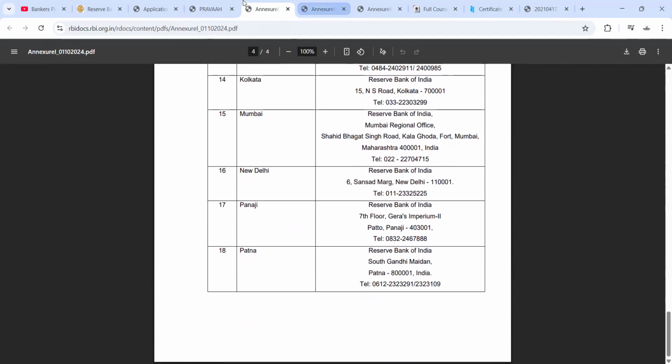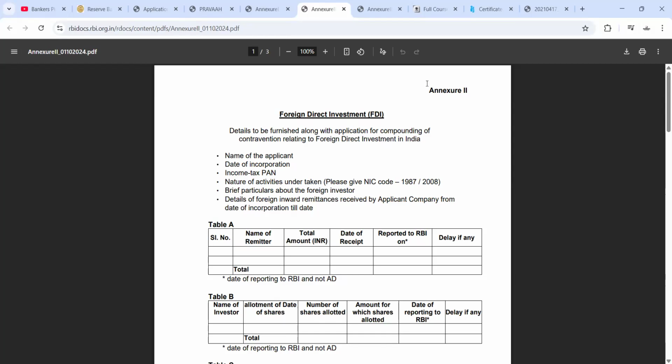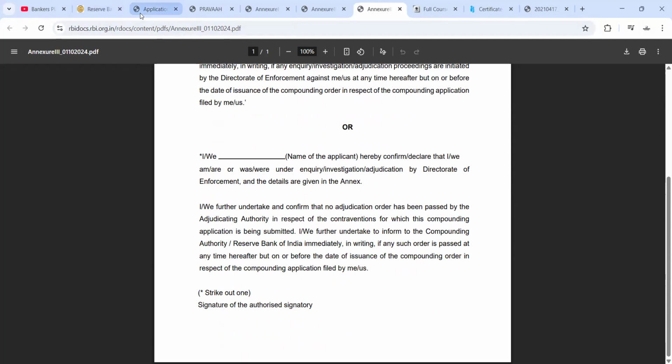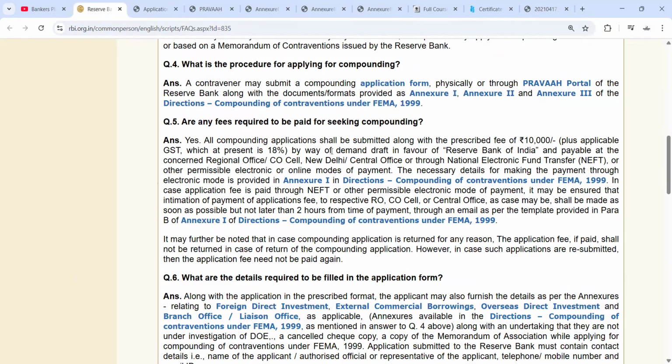So after this, second annexure is that FDI. It is related to FDI. Then annexure 2 is to be filled. If it is an undertaking, they have to give, so that they have to give annexure 3. Okay. So let's see questions.